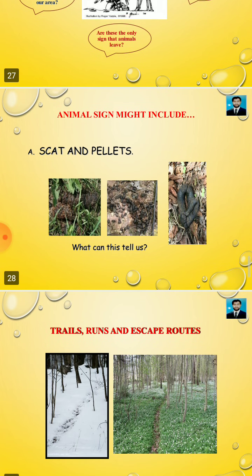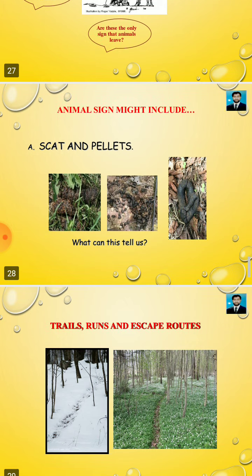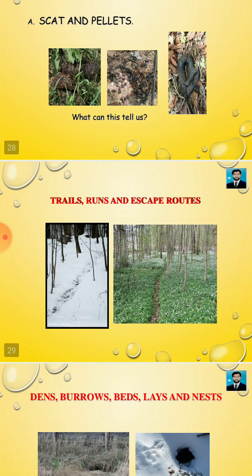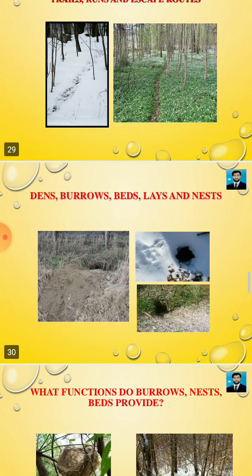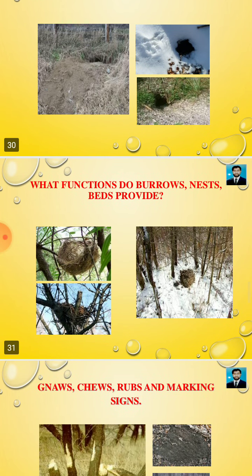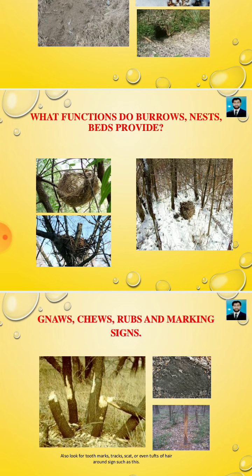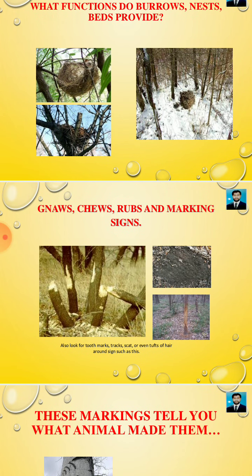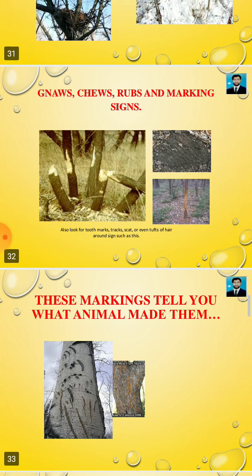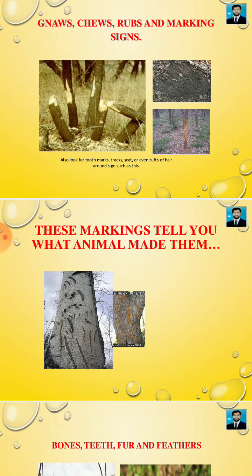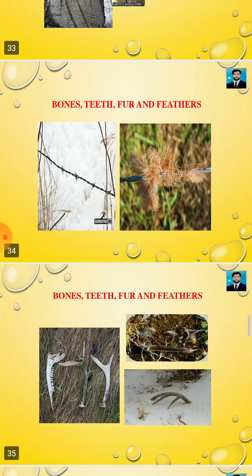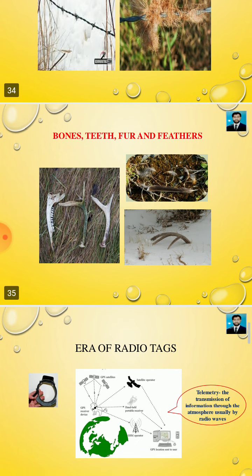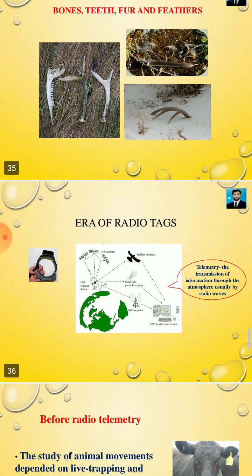By scat and pellets, trails, runs, and escape routes, dens, burrows, beds, lays, and nests. What function do burrows, nests, and beds provide? Tell me about them. Gnaws, chews, rubs, and marking signs tell what animals made them. Clear? Bones, teeth, fur, and feathers are also signs.